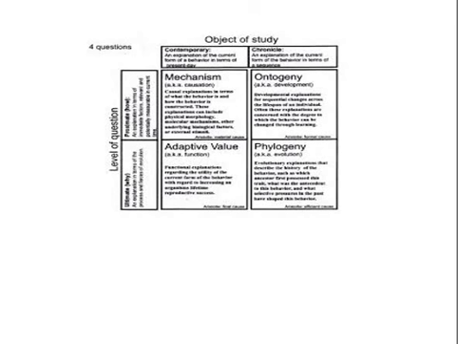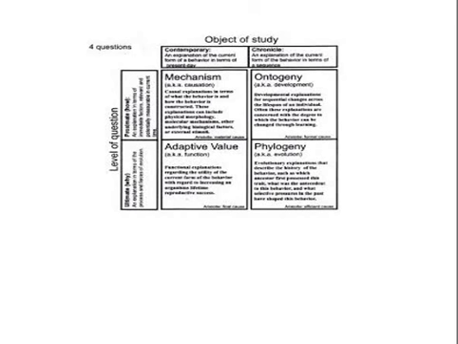About the question, two types: how and why of phylogeny, how and why of ontogeny, and adaptive values of animals in their environment for their reproductive success and fitness.